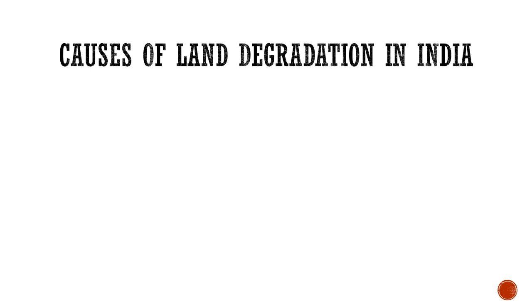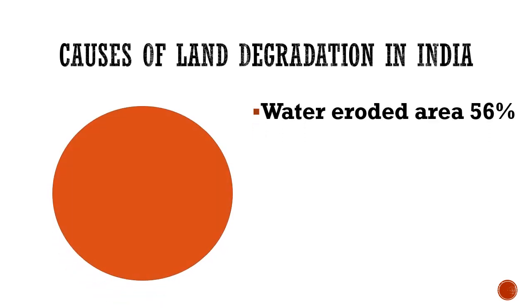Let us see the causes of land degradation in India. Water eroded area is 56%. Due to heavy rain, over irrigation, the fine particles of soil get washed away. So that type of land is 56%. And due to undulating nature of surface also, slope also, when heavy rain occurs, soil gets washed away.